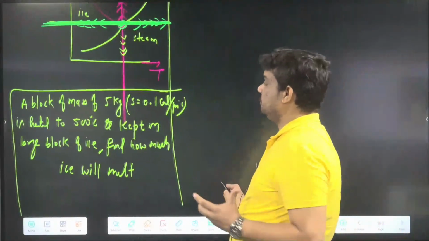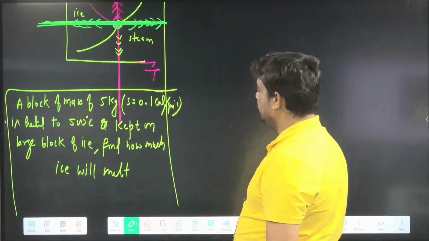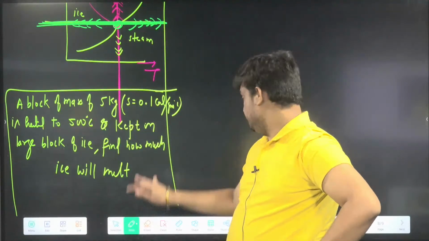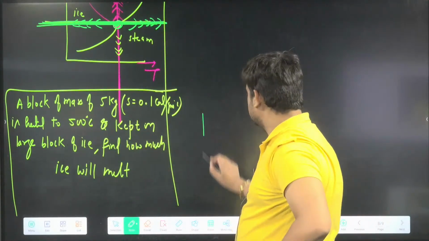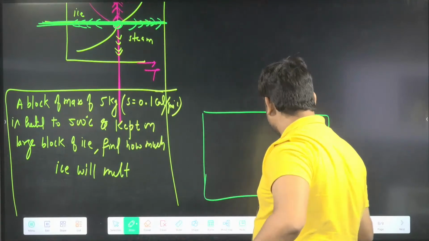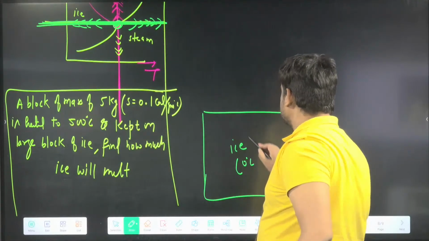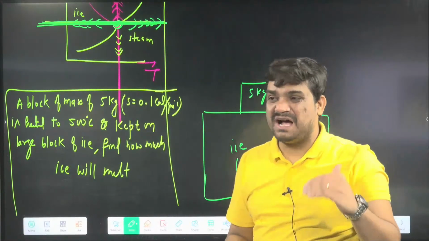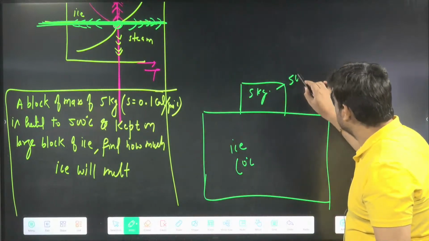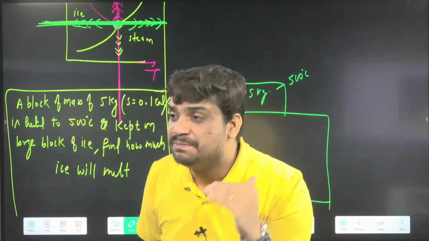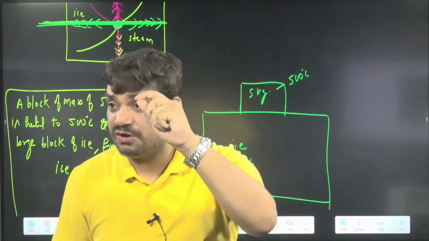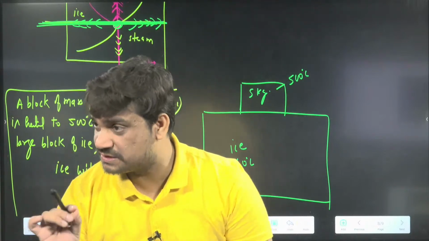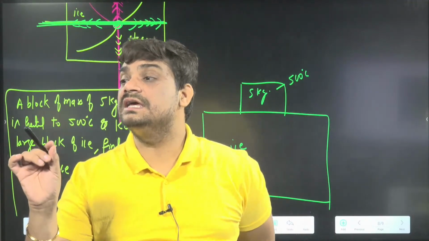A block of mass 5 kg, specific heat given 0.1 calorie, is heated to 500 degrees Celsius and kept on the large block of ice. This is the large block of ice, very large actually. Ice temperature is not given, so we will take 0 degrees Celsius. You are keeping this 5 kg mass, heated to 500 degrees Celsius, and heat will keep on flowing till the temperature of the block becomes 0 degrees Celsius.